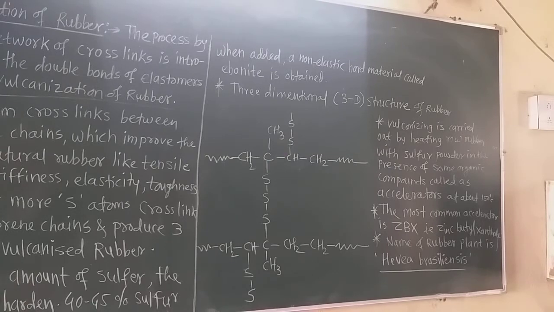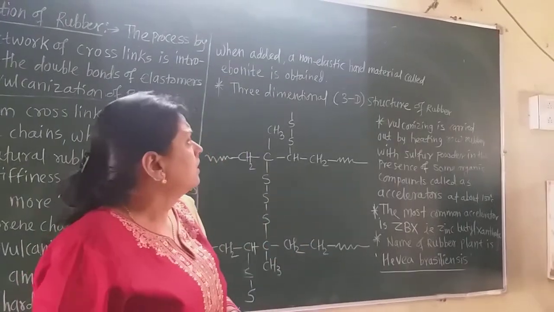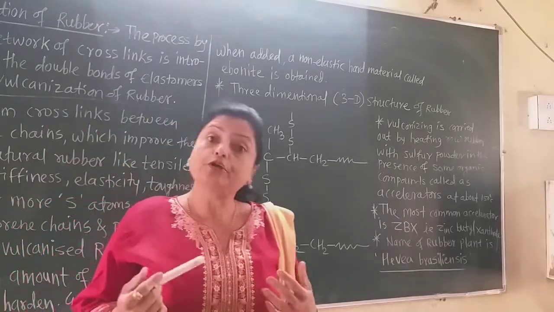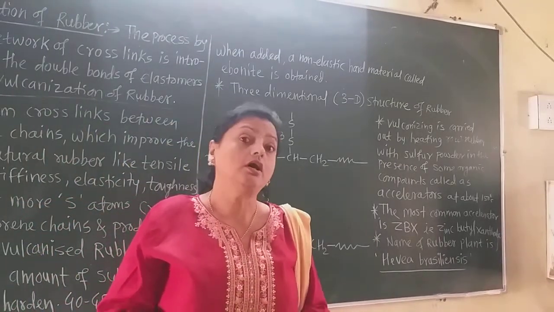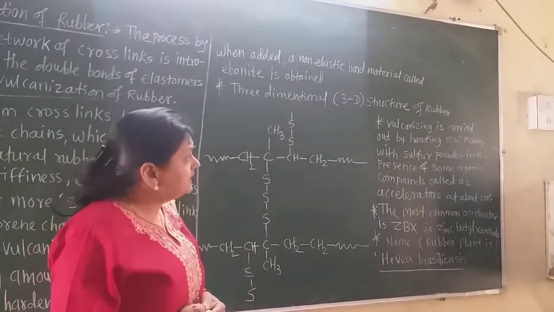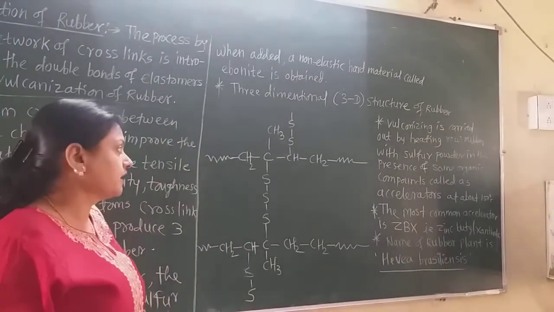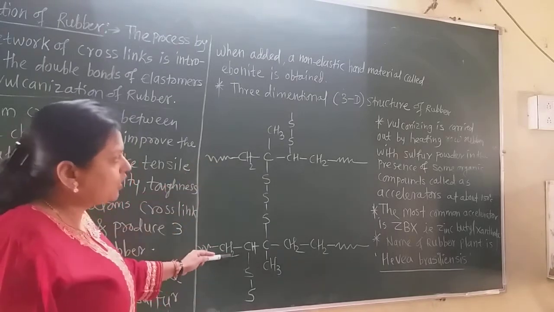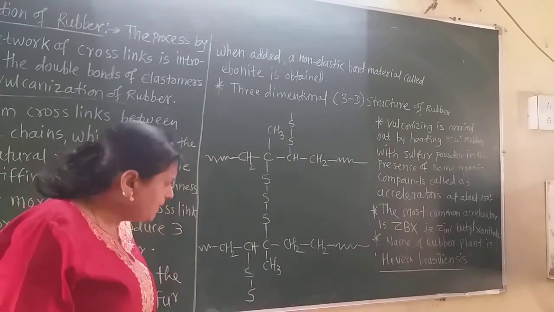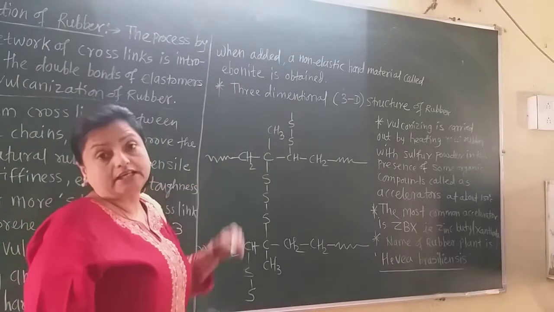Now in my hand, this is also an ebonite material. This is a very hard and non-elastic material. So by adding 40 to 45% of sulfur, we obtain a very non-elastic hard material known as ebonite. Now this is the somewhat probable three-dimensional structure of the rubber. I show here two polyisoprene chains cross-linked by this sulfur, and so many polyisoprene chains can be cross-linked by these sulfur atoms.